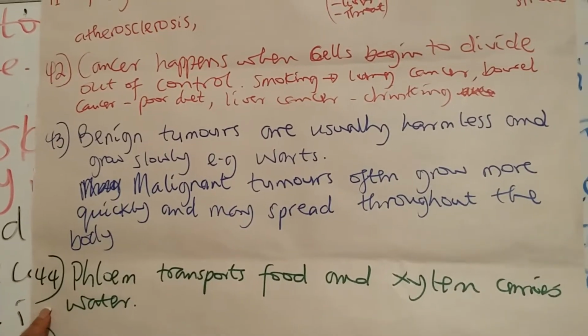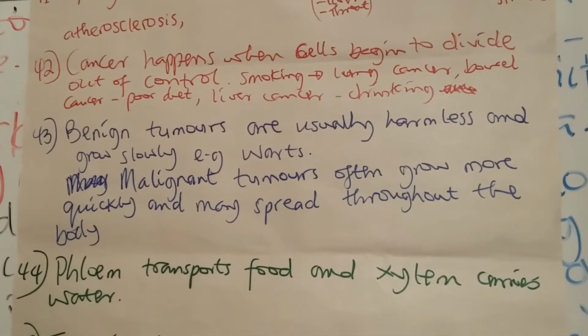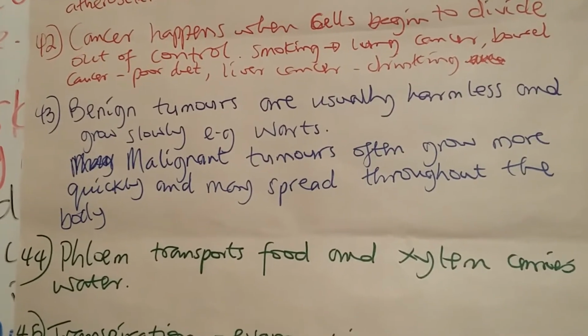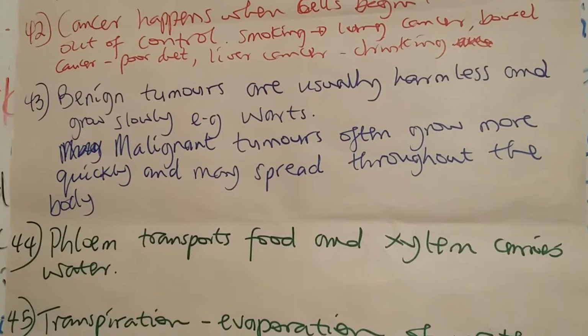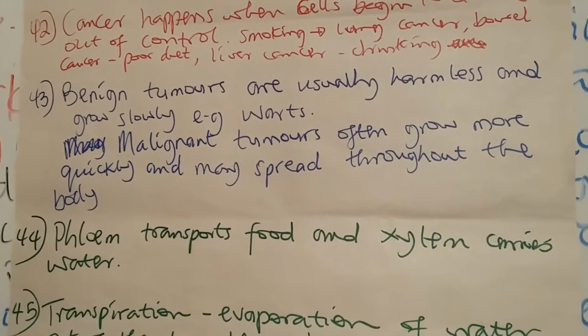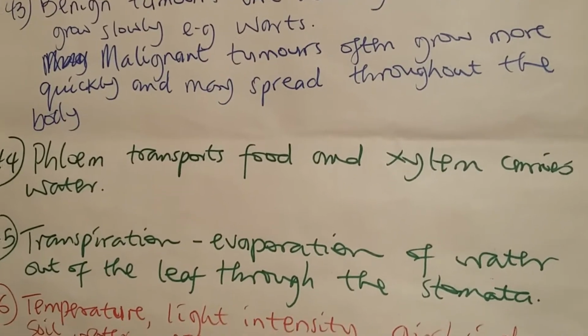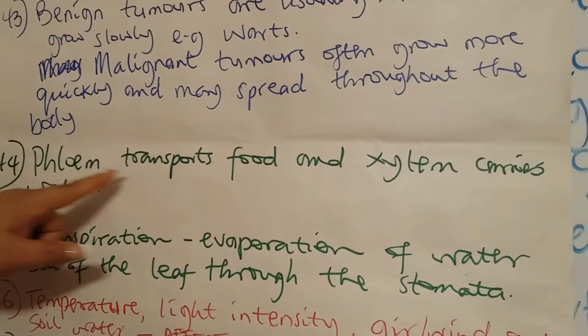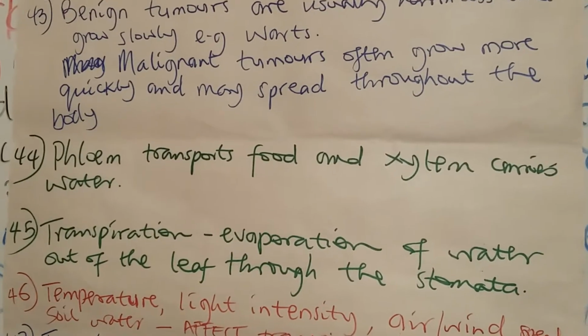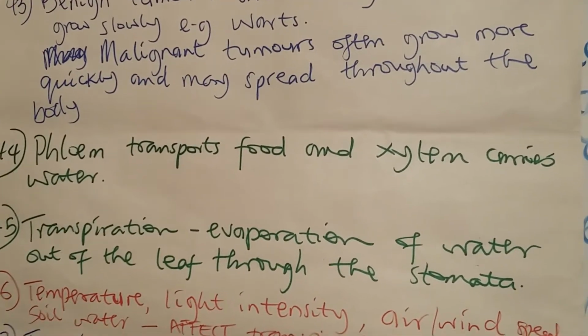Question 44 says to explain the difference between phloem and xylem in terms of their function. Now, I have an entire video on phloem and xylem adaptations. They are plant vessels. They are involved in the transport system in plants. Phloem transports food and xylem transports water or carries water around the body.